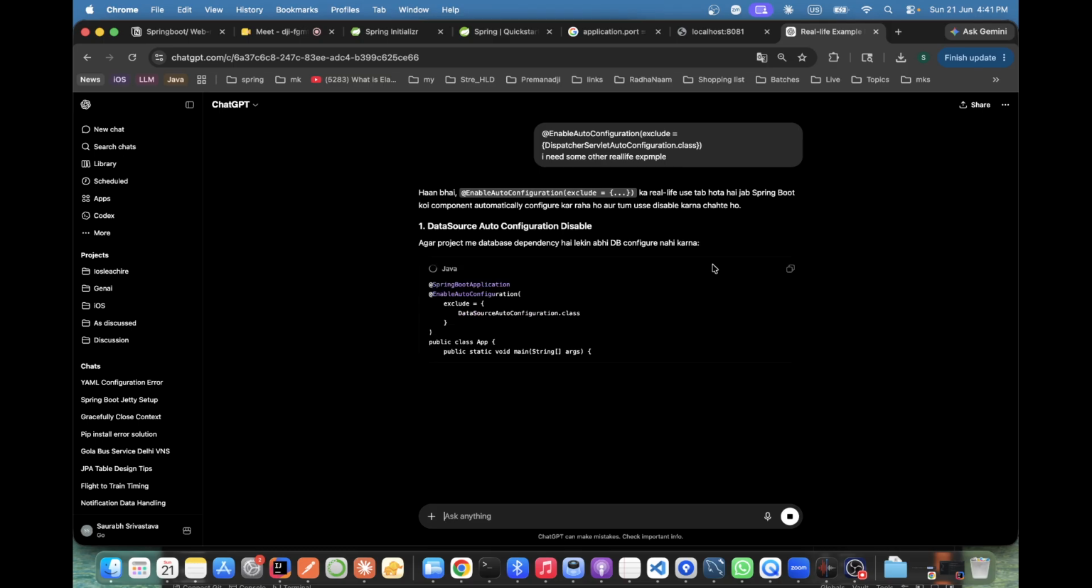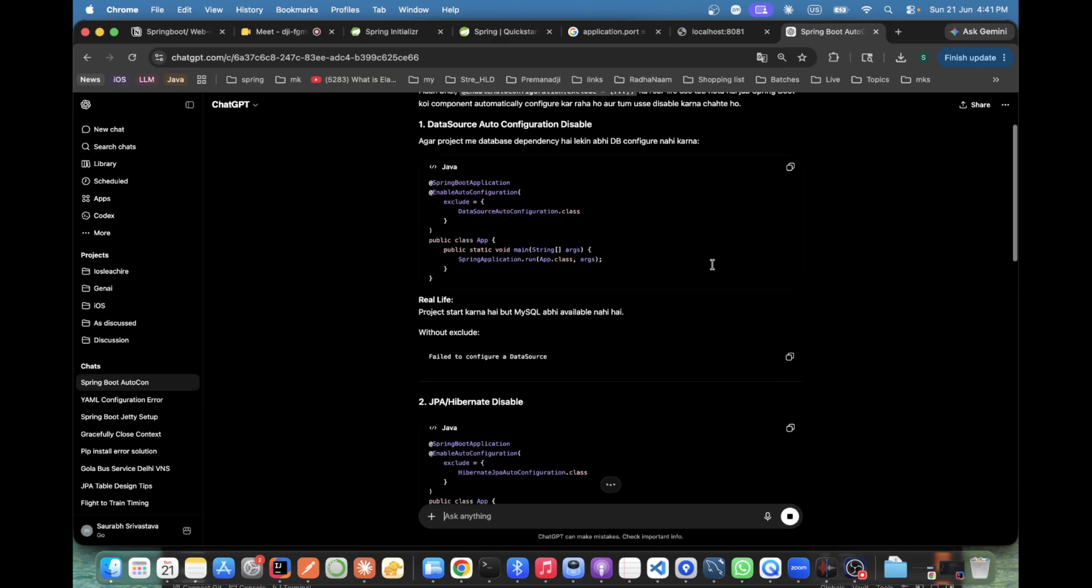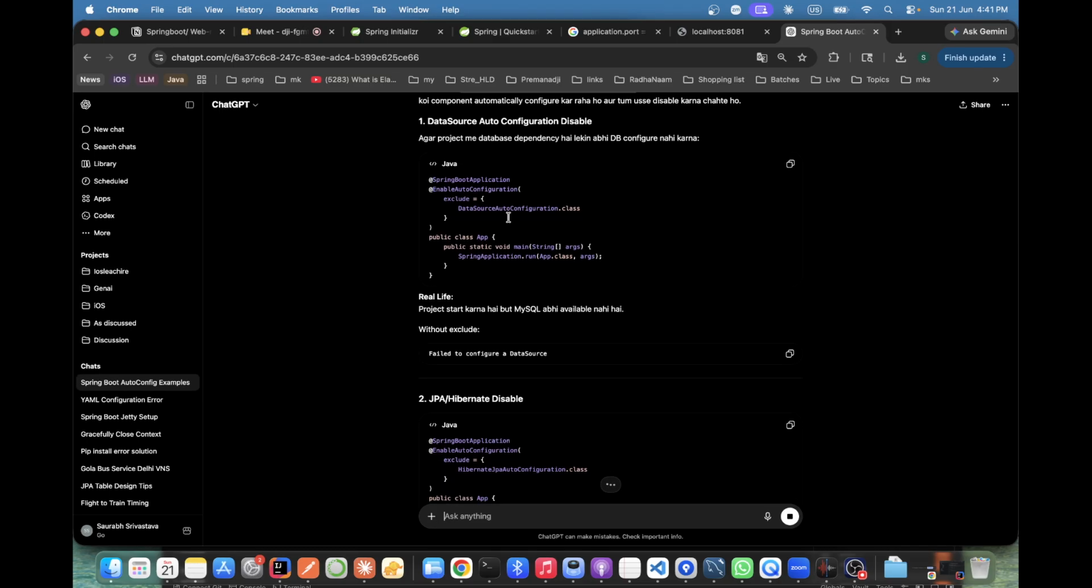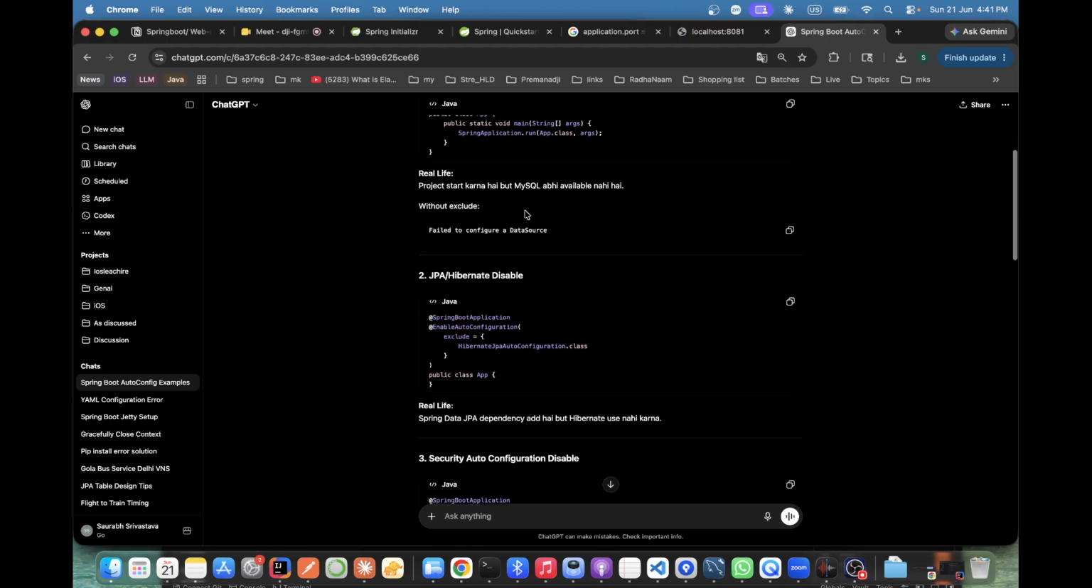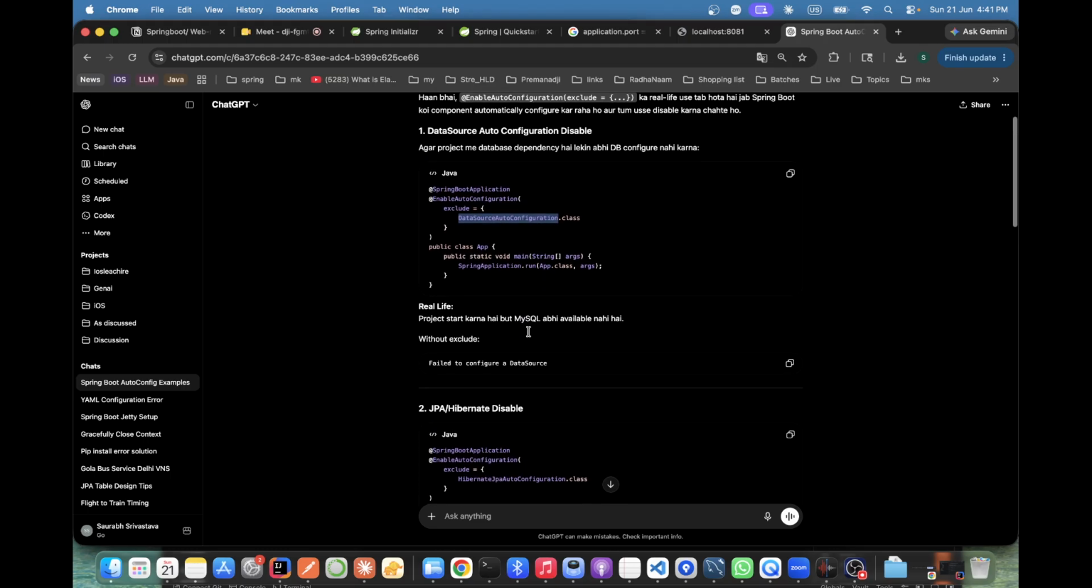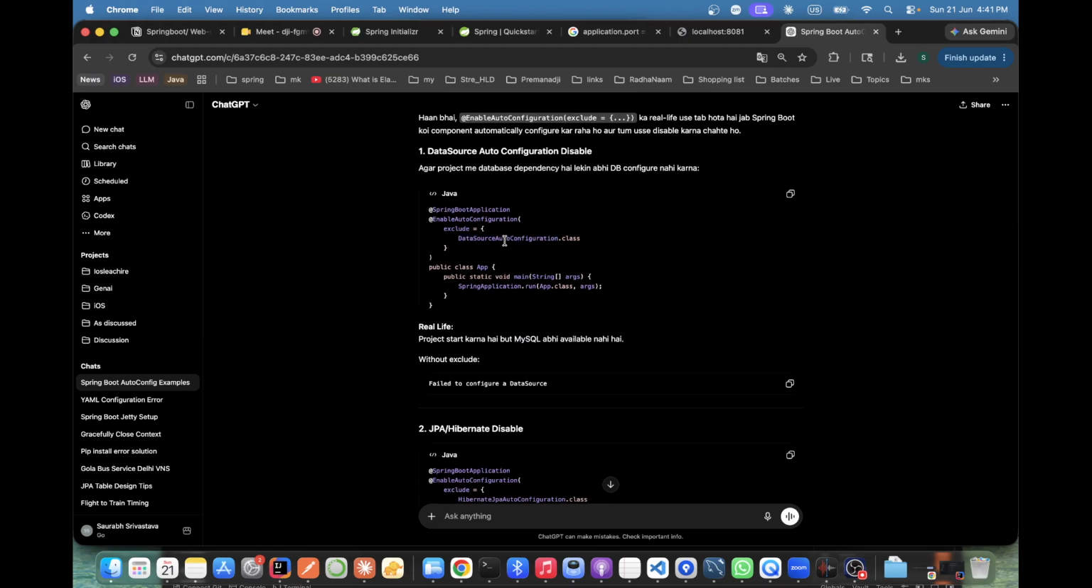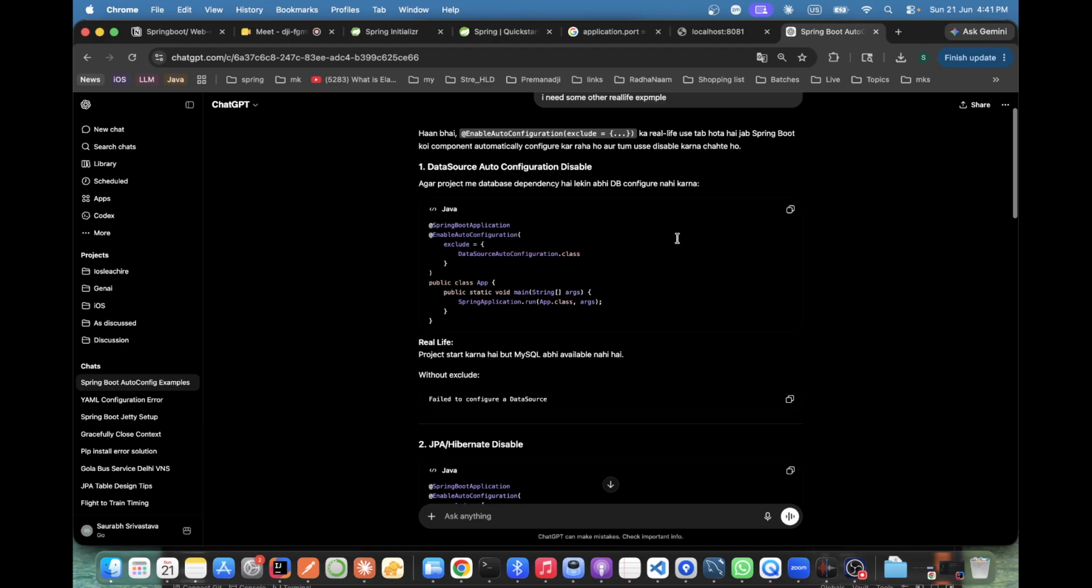Let's see what it's saying. Again, data source auto configuration. If you don't want JPA Hibernate, data source. Data source auto configuration, if you want to exclude it, the purpose of this one, see, is database dependency you don't want. Okay. So it's up to completely us.